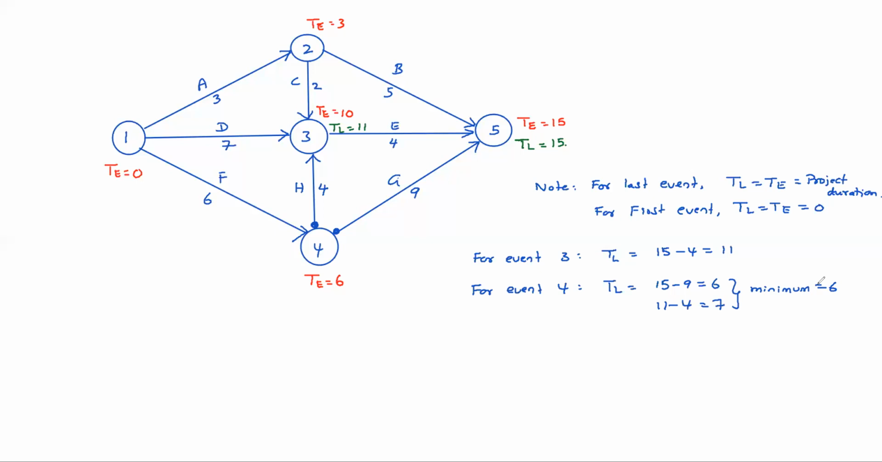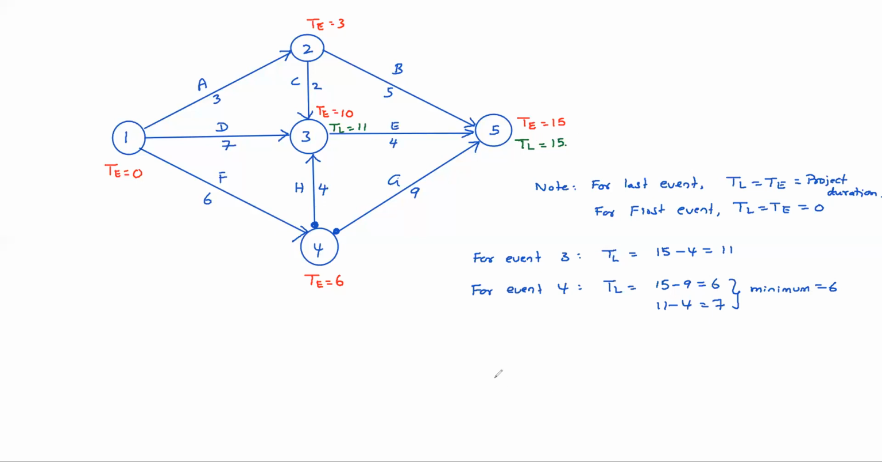Josna, clear? Yes, sir, clear. We have to check how many tails are meeting in the TL calculation. So we just subtract: the TL of the succeeding event minus the duration of that activity. Okay, see, 15 is the succeeding event actually. So 15 minus 9 is 6, through another way 11 minus 4 is 7. So whichever is least is the TL, the latest occurring time of that event.